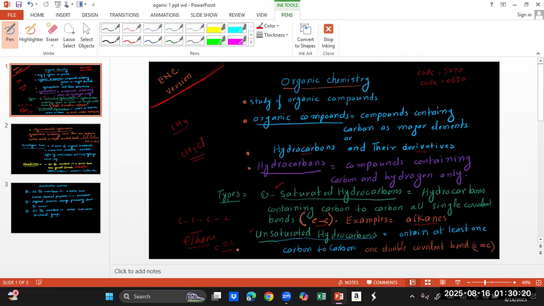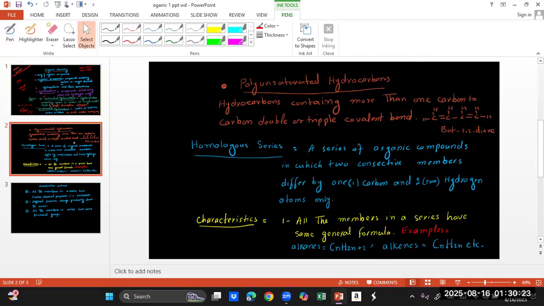After this we have polyunsaturated hydrocarbons. First are saturated, then unsaturated, now polyunsaturated. Polyunsaturated hydrocarbons are unsaturated basically, but they have more than one double covalent bond, between carbon and carbon.